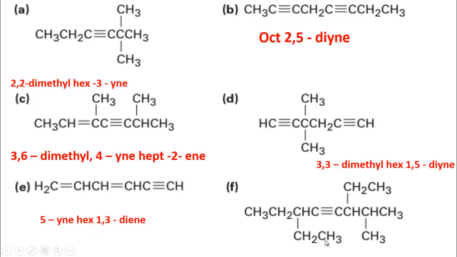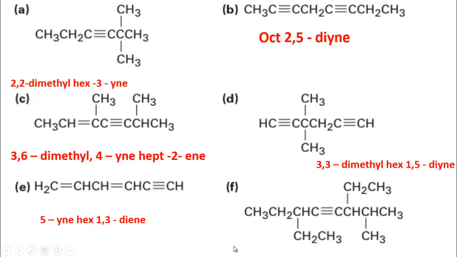I hope you understood properly. In this case there are 1, 2, 3, 4, 5, 6, 7, 8 carbons, and numbering should be started from this side, because on this side at the second carbon a substitution occurs.